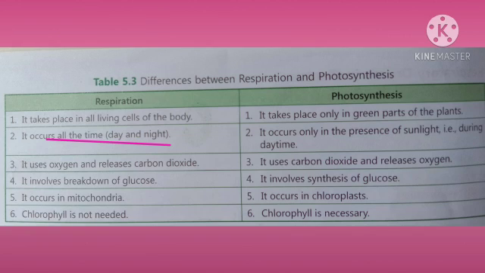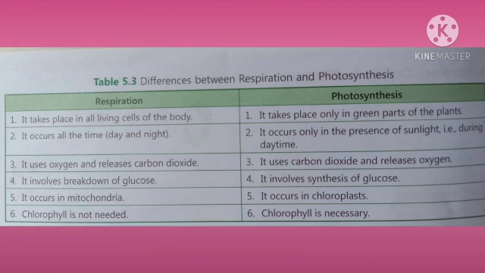Respiration occurs all the time, whether day or night. But photosynthesis only occurs during daytime when there is sufficient sunlight. Respiration uses oxygen and releases carbon dioxide. Photosynthesis is reverse. It uses carbon dioxide and releases oxygen. It also uses water as well.